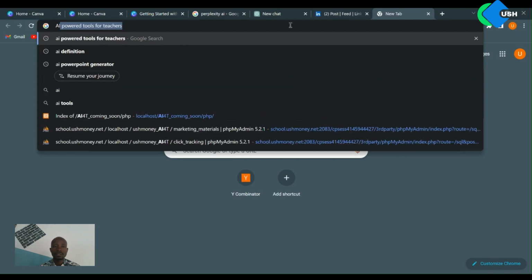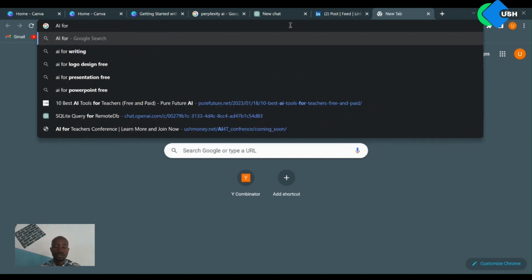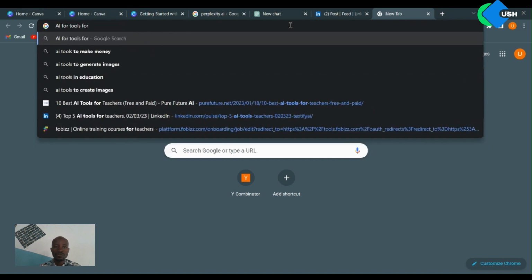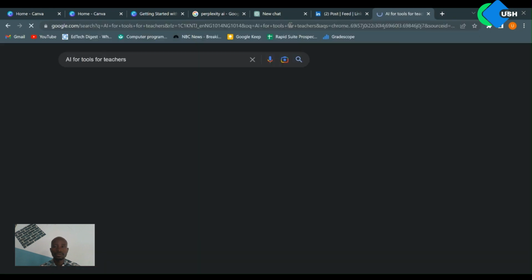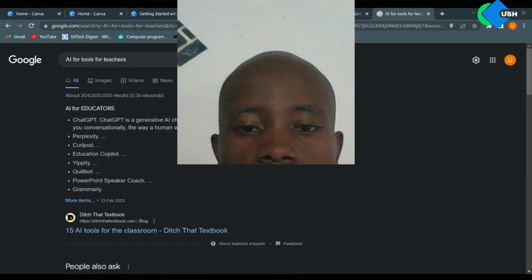Okay, getting started with AI. So I'm just going to run a quick Google search on AI tools for teachers. What we see here is that there are lots of tools out there. This is an article dedicated to that topic alone. We see Perplexity AI, we see Currypod, we see ChatGPT, we see Quillbot. So lots of tools are out there.